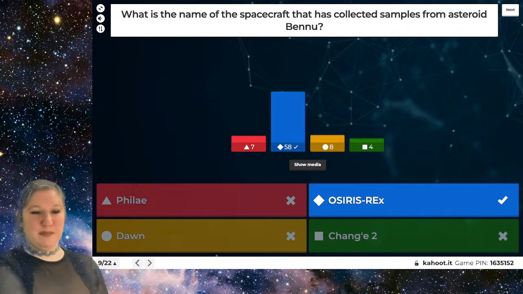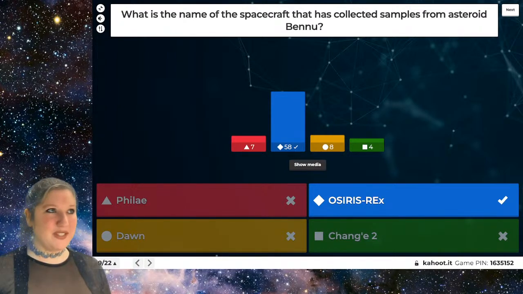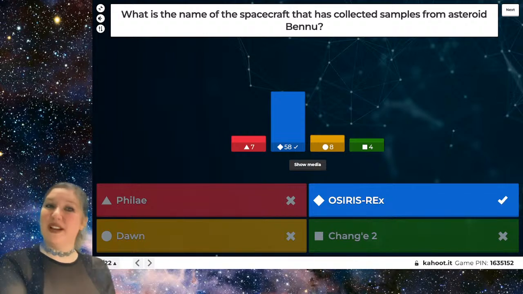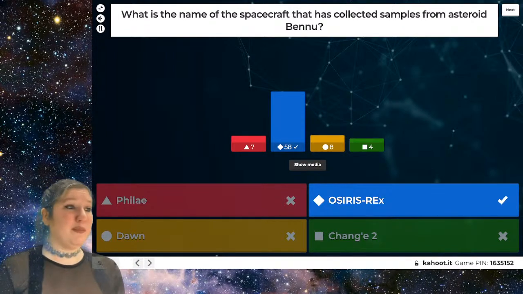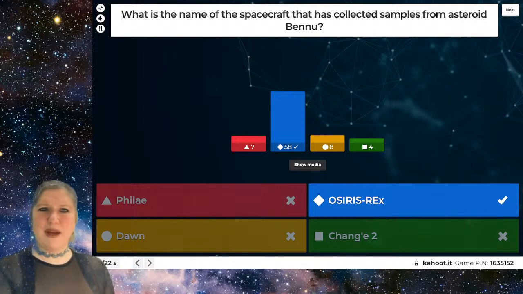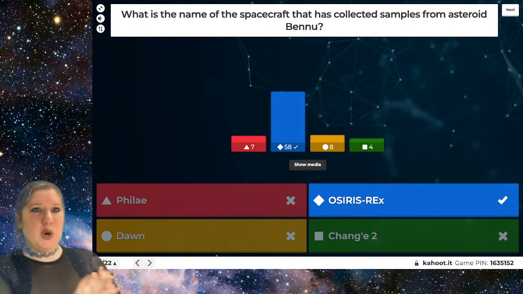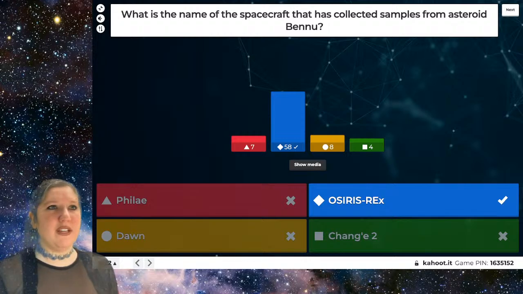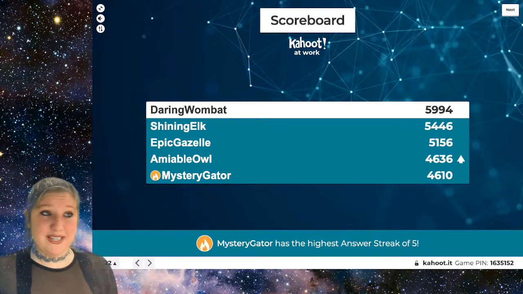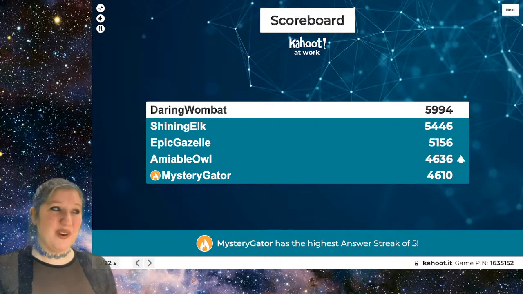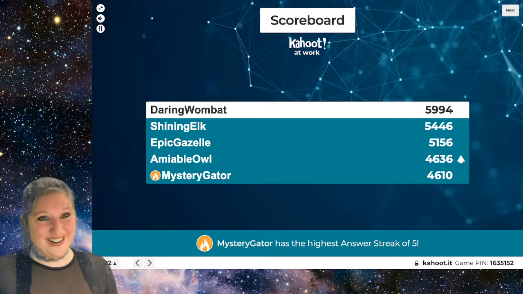And it has actually picked up some samples from this asteroid and will be bringing them back to Earth within the next couple of years. So that's pretty exciting because we've never brought back material directly from an asteroid like this. So let's move on to the scoreboard once more. Very few changes again, except for Amiable Owl is now on the scoreboard, but Daring Wombat has maintained their lead, so congratulations to you so far.